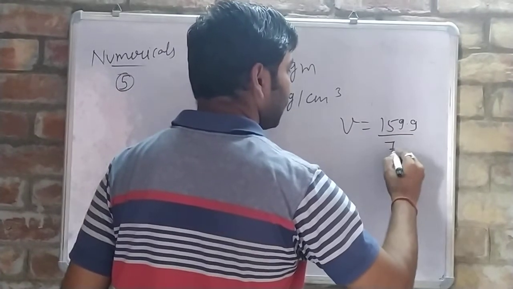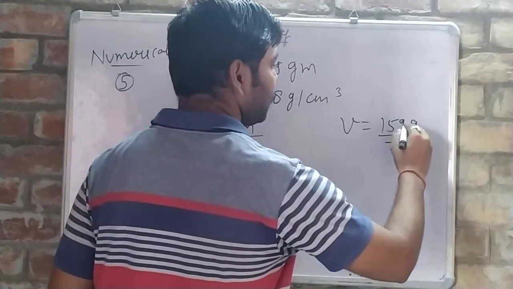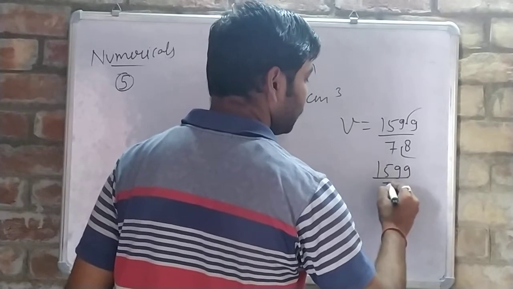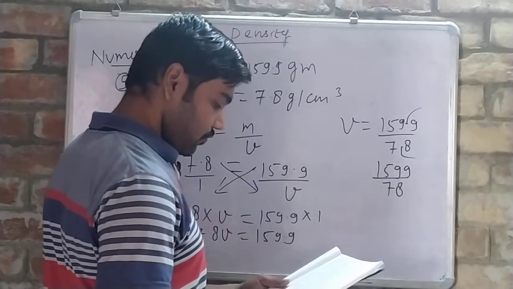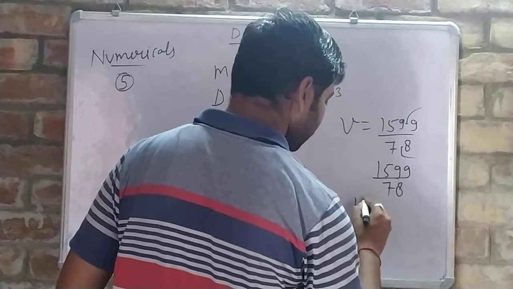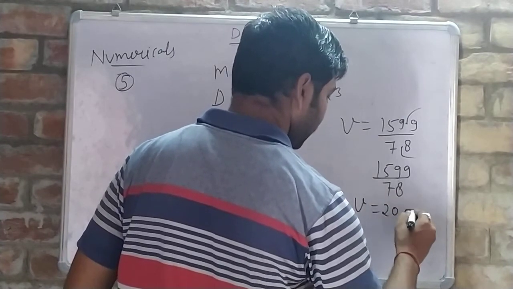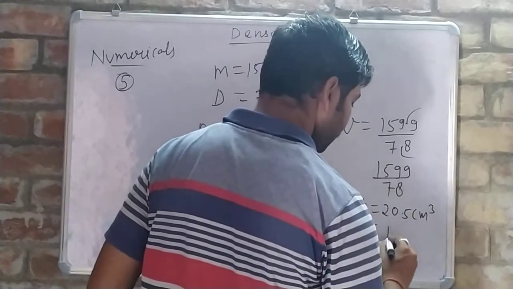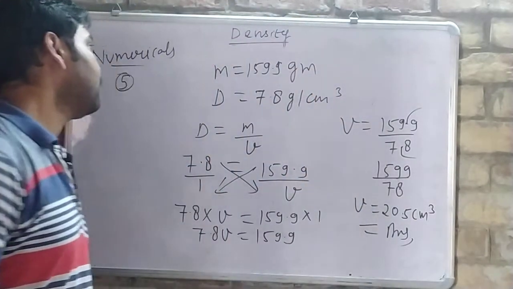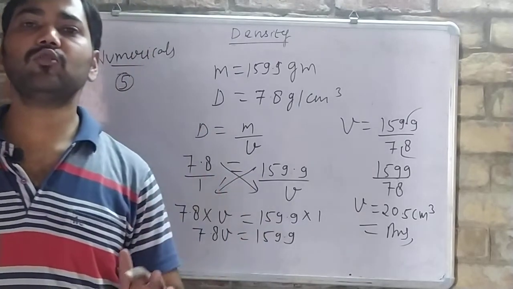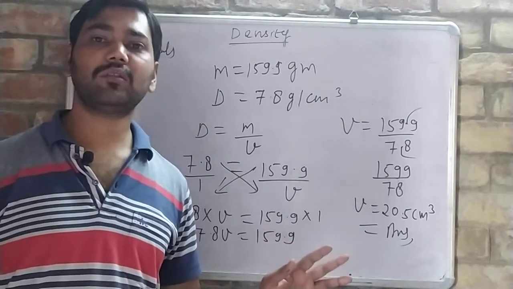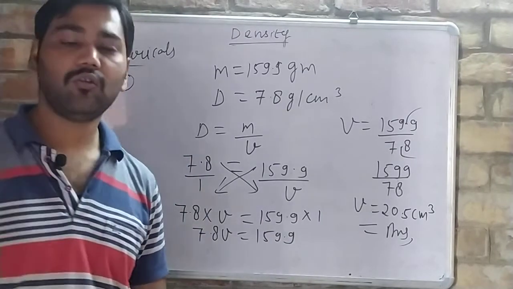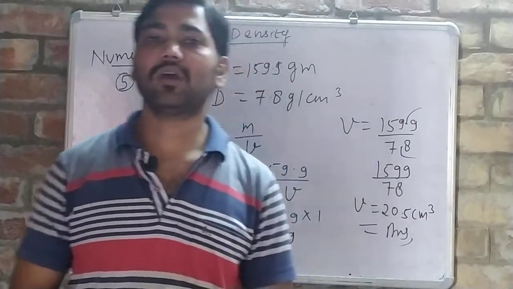Okay, so v is 159.9 divided by 7.8. We will shift the decimal, so 1599 we need to divide by 78. So volume will be 20.5. Volume is 20.5 centimeter cube. This is the answer. So I have explained the numerical to you. If you still have any doubt, or you have not understood the numerical, you can ask me.